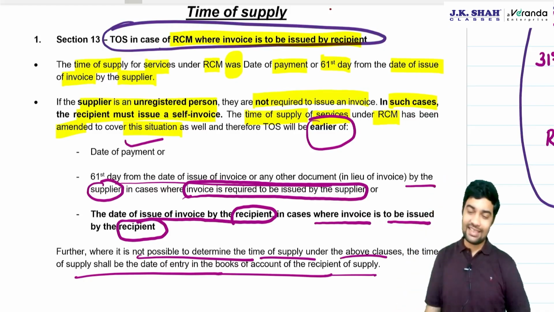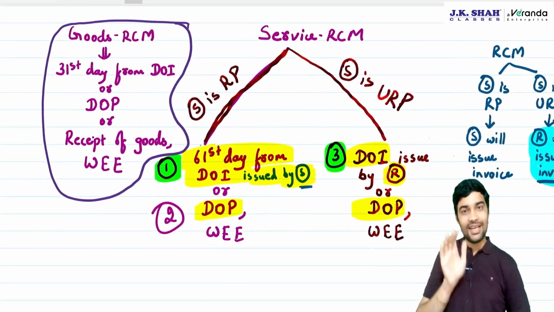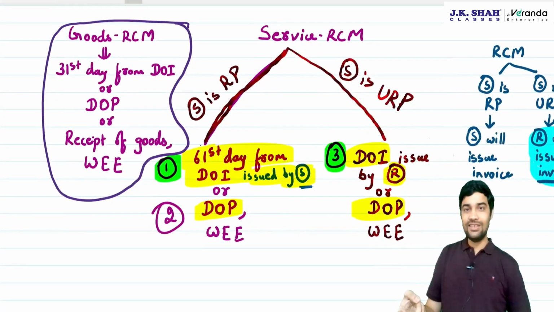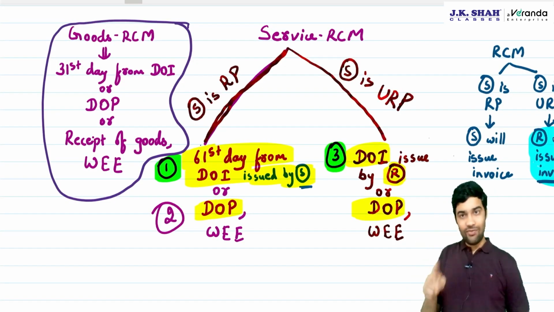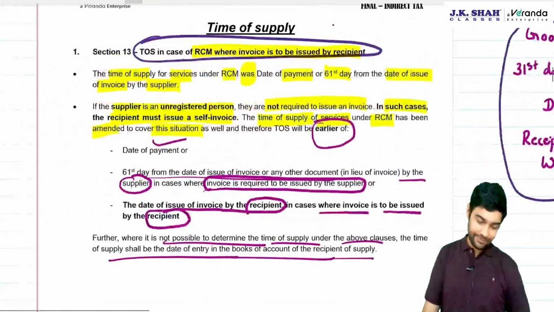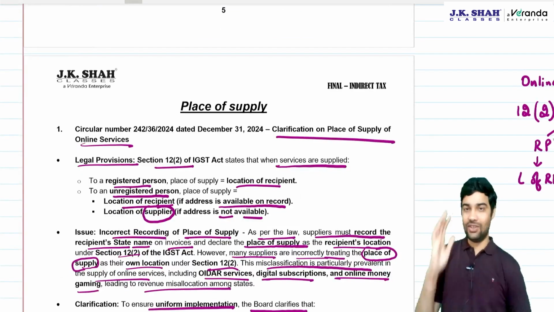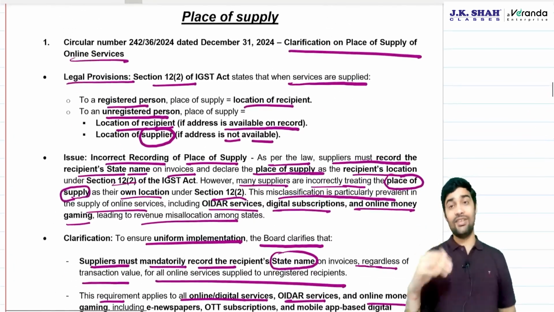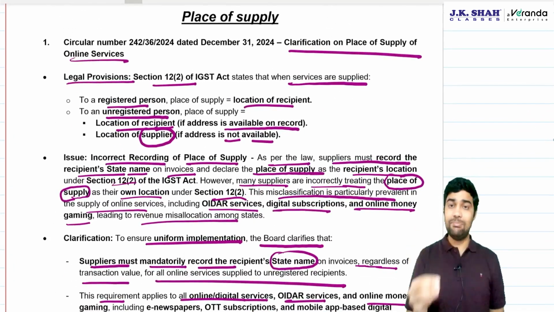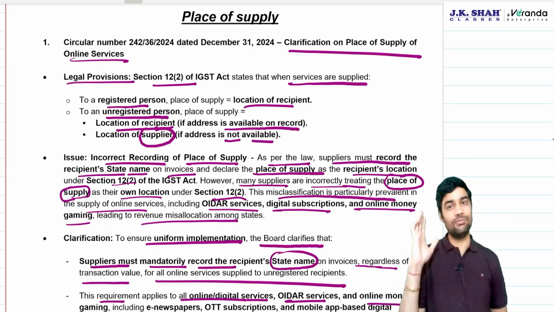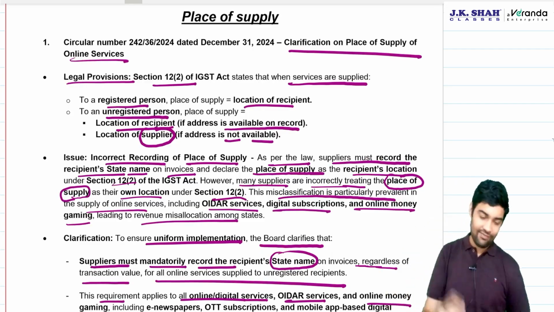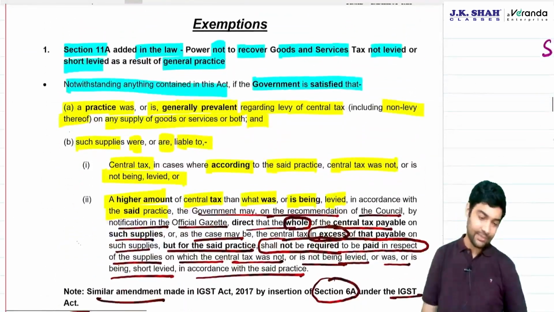Section 13, services RCM. Now there are two parts. If the supplier is registered, it is the 61st day from the invoice of the supplier, or payment. If the supplier is unregistered, then the recipient will raise a self invoice, and the date is the date of issue of invoice by the recipient, or payment. And he has to issue the invoice within 30 days from receipt of goods or service. Place of supply: if it's online services, then the recipient address should be recorded by the supplier. At least the state name should be recorded so that the tax can correctly flow to the recipient state.